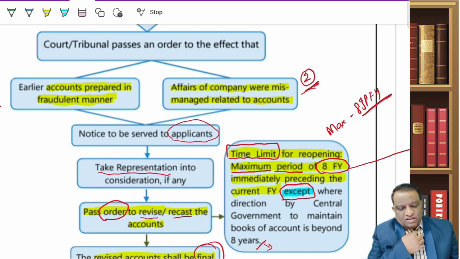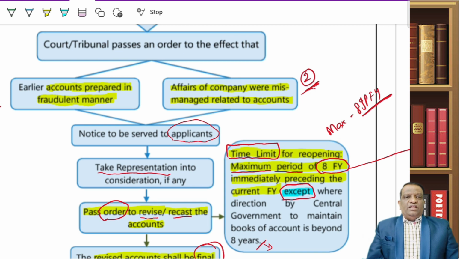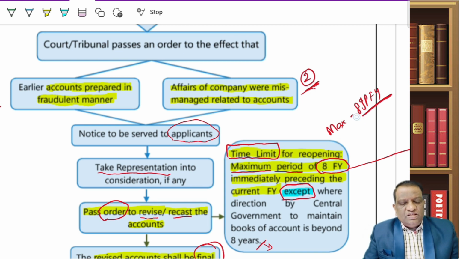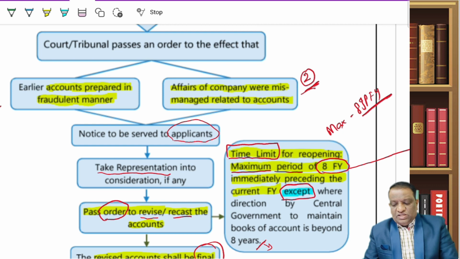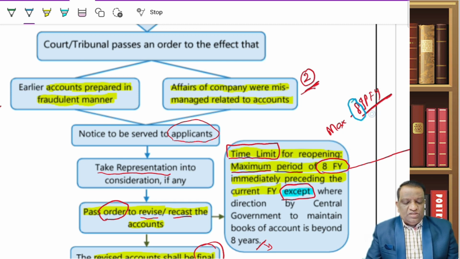In all other cases, the maximum period for which the order can be passed is only 8 immediately preceding financial years. Why only 8 years? This is linked to what we have discussed in our earlier segment. What is the minimum number of years for which the company is supposed to maintain their books of account, books and papers in the financial statement? Since the point there was 8 years, and when you don't have the books of accounts beyond this 8 years, how can you revise it? So this is linked to it.